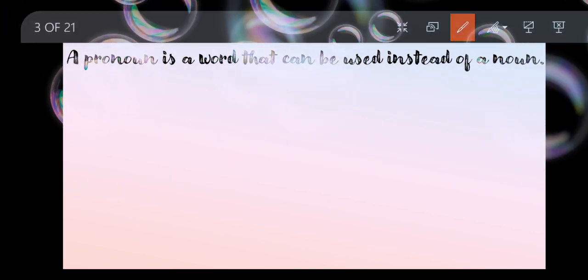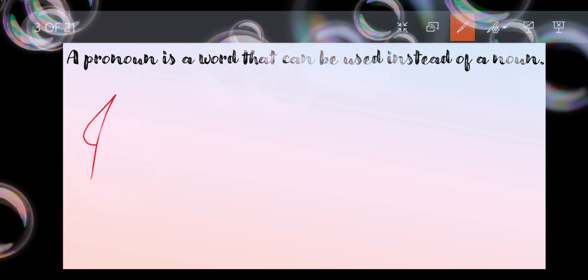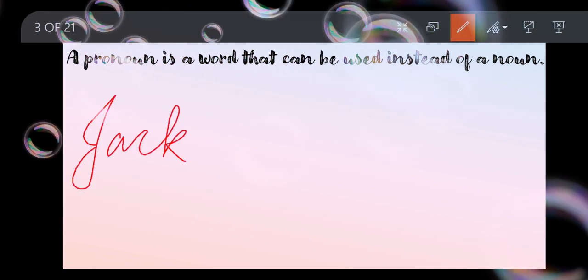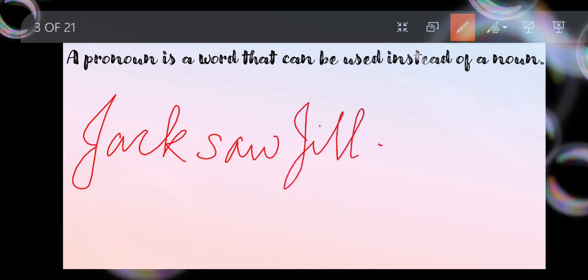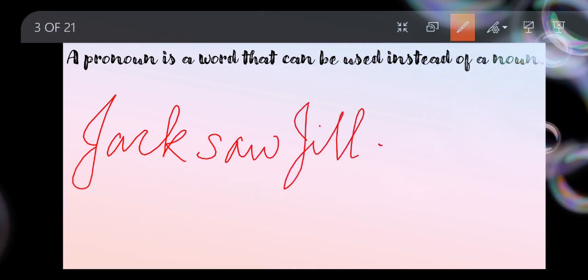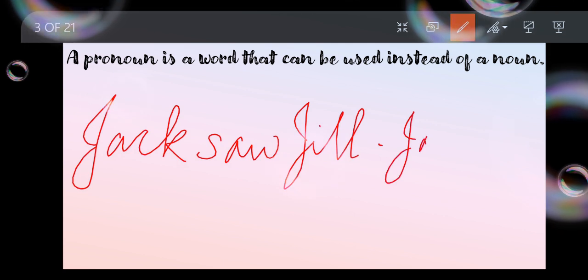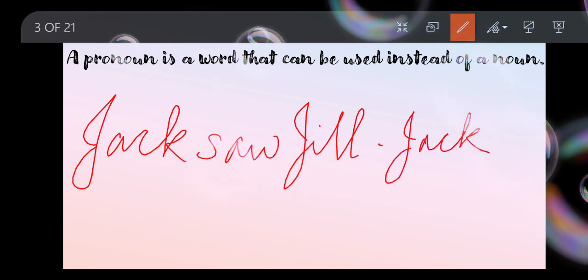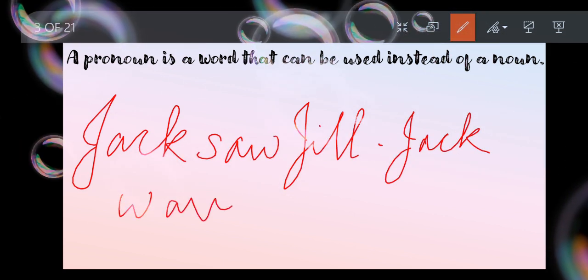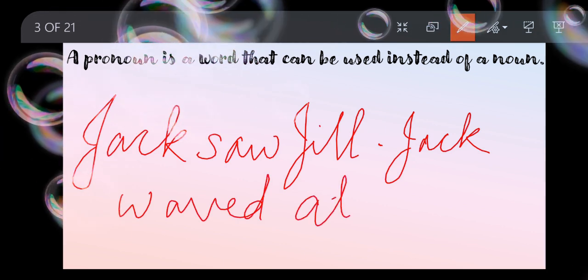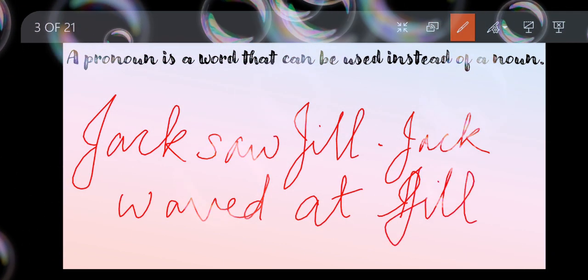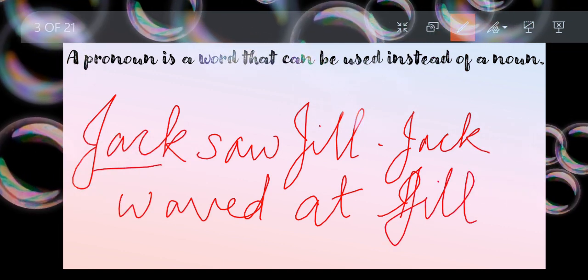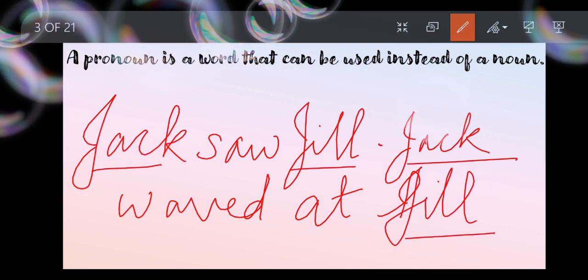Like, we will read an example. Jack saw Jill. Jack waved at Jill. I hope it is visible to you now. Here, can you see Jack and Jill, I'm repeating again and again.